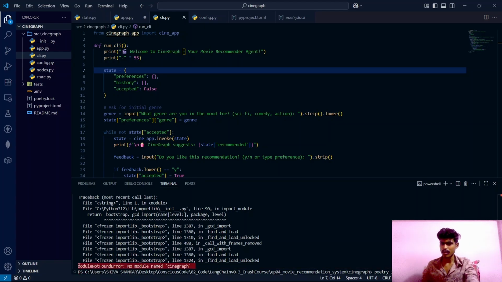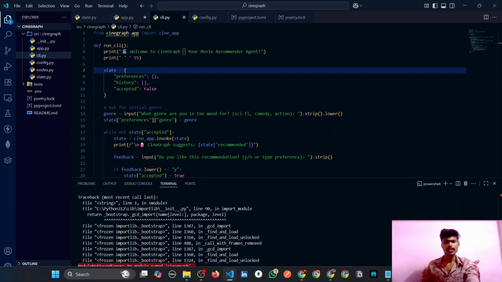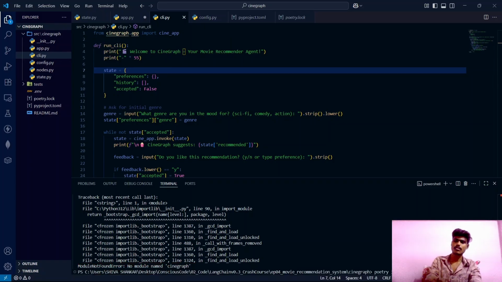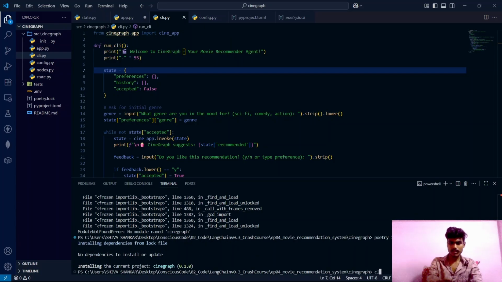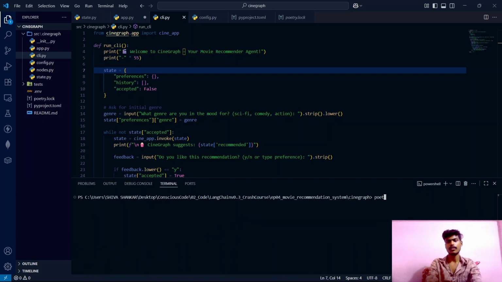This one is module not found error. No module named cinegraph. This cinegraph itself is the module, yes. It's actually there, but it is not able to find that module. So let's run poetry install. It's done, and let's clear the terminal. Poetry run start.